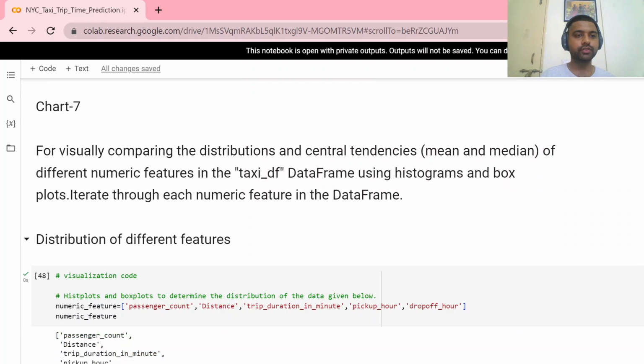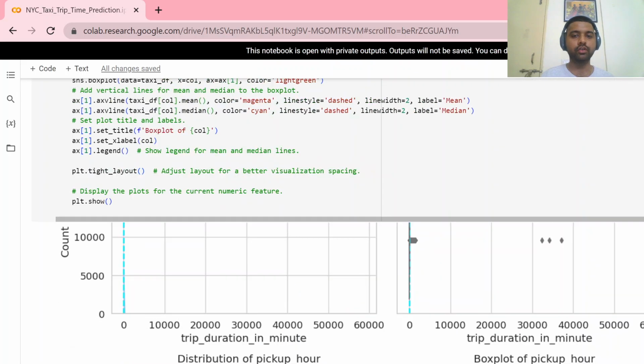Next is visually comparing the distribution and central tendencies, mean and median, of different numeric features in the taxi data frame using histograms and box plots.